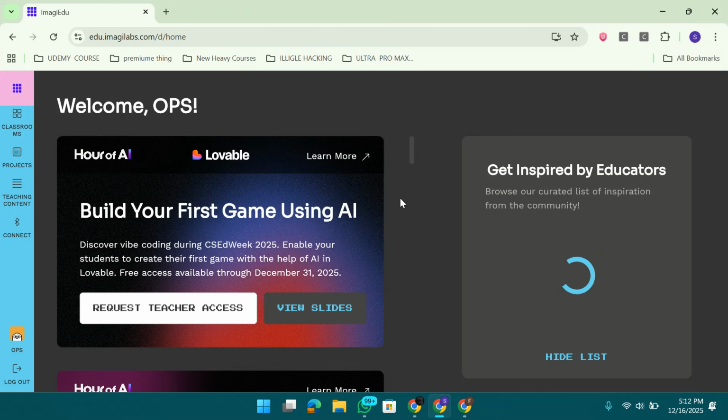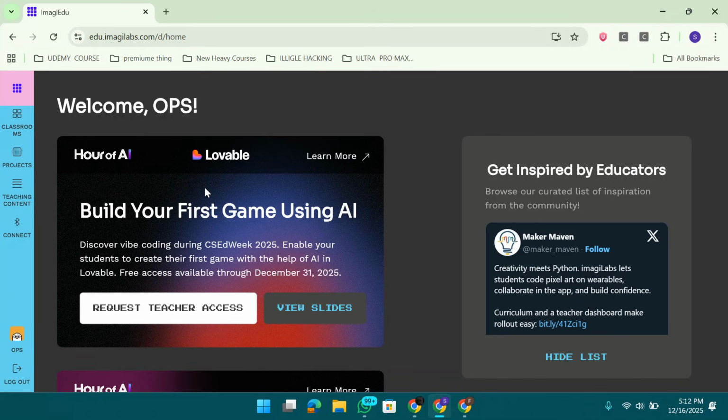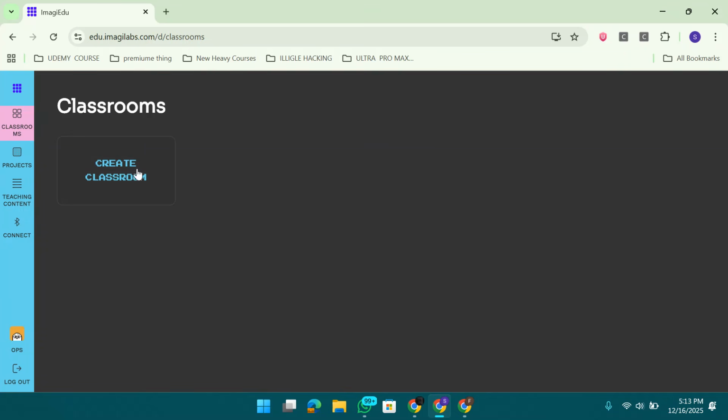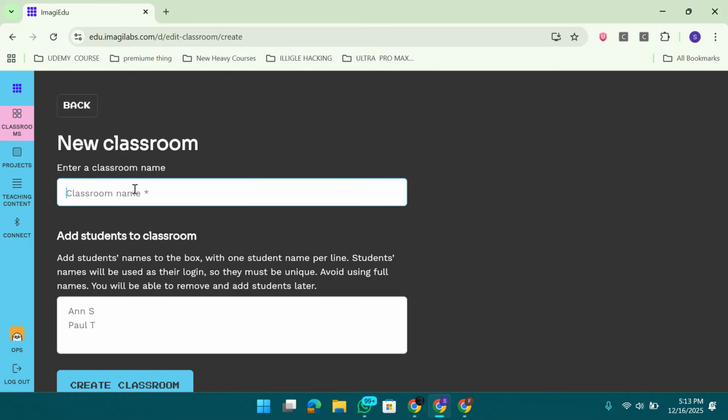Now our next step is how you can redeem Lovable for free. These are the most important steps you need to do. Simply click on the classrooms, create a classroom. Classroom name, I'm going with Sohail Sayed official. Here is the students' names. It depends on you.